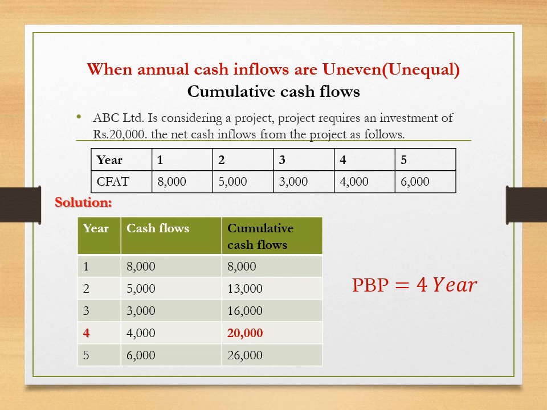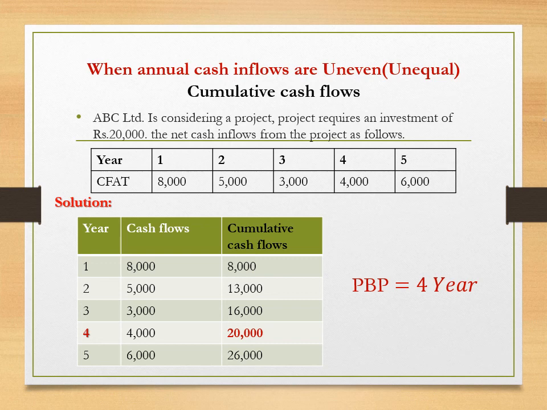Coming to the cumulative cash flows, year 1 is 8,000, year 2 cumulative means 8,000 plus next year cash flows 5,000, that is 13,000, and again 13,000 plus next year cash inflows 3,000, total 16,000. 16,000 plus next year 4,000, that is 20,000. 20,000 plus next year 6,000, 26,000.